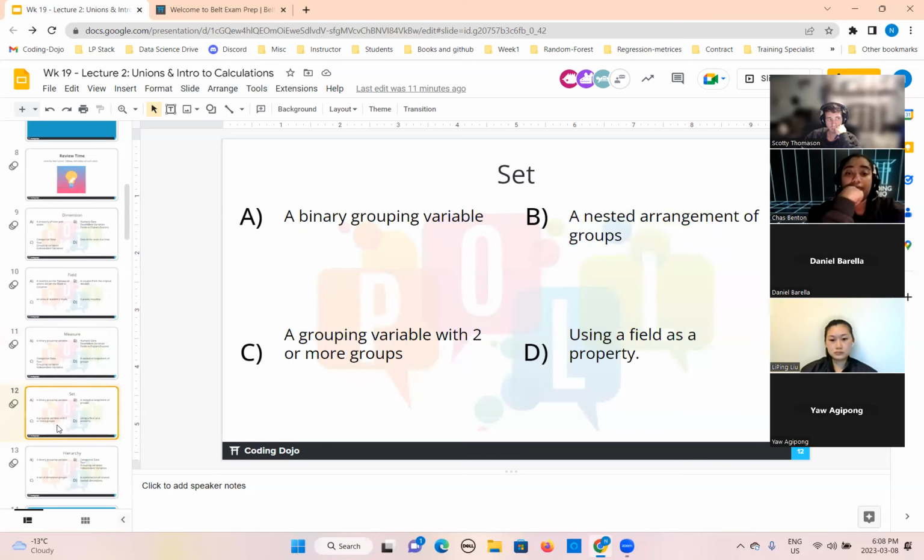Now, what is a set? All of you remember we did sets yesterday and in the previous lesson as well. How do you create a set? Is it a binary grouping variable, a nested arrangement of groups, a grouping variable with two or more groups, or using a field as a property?